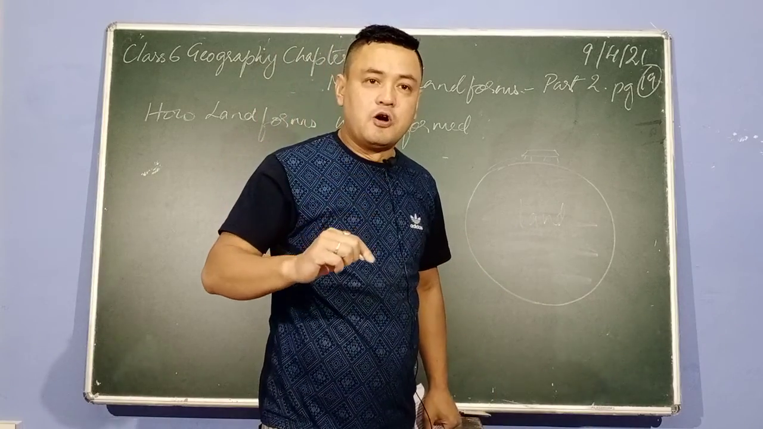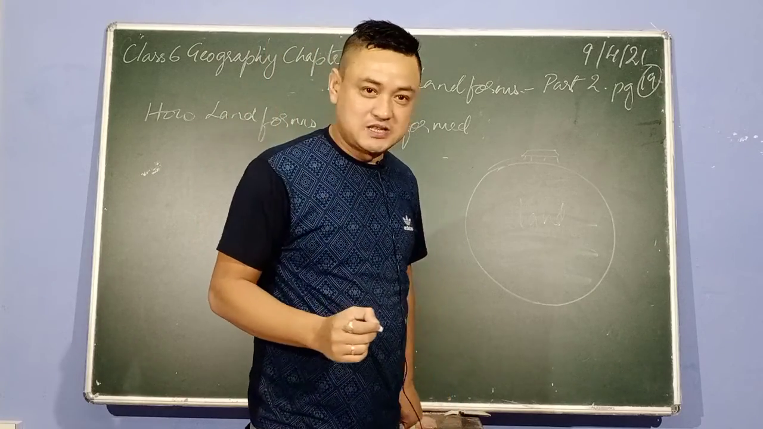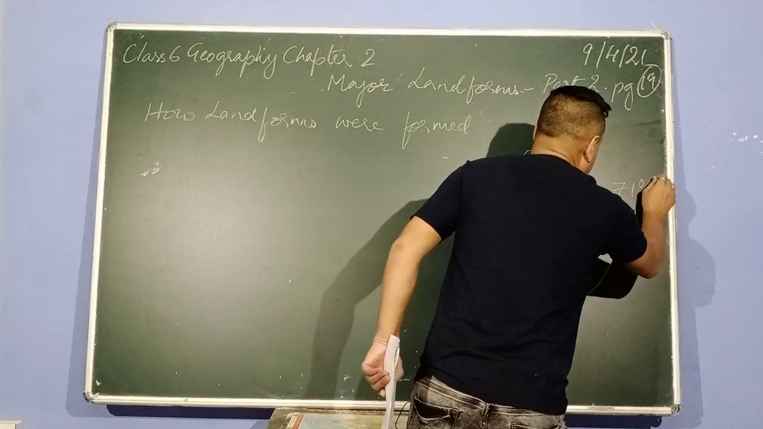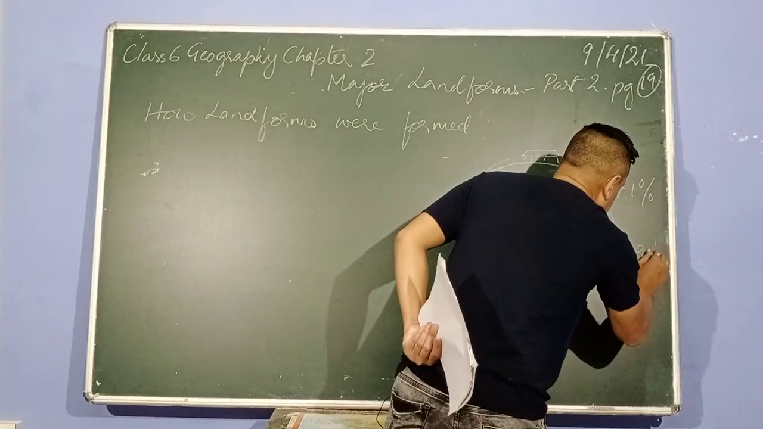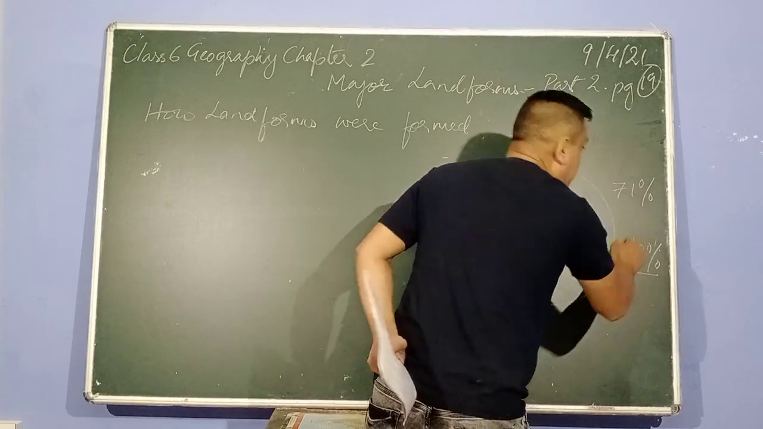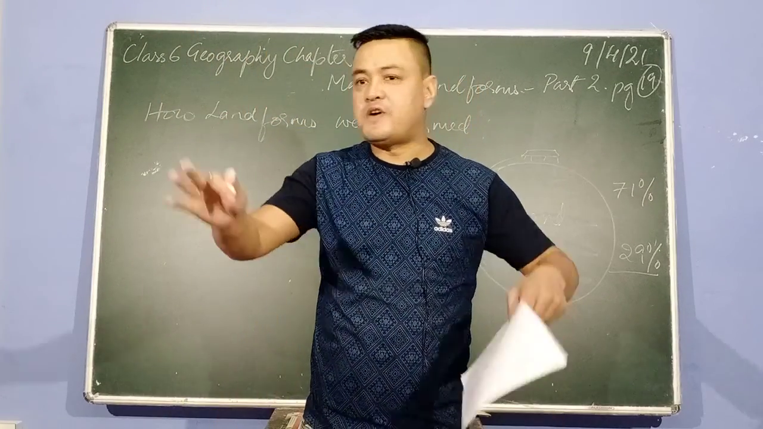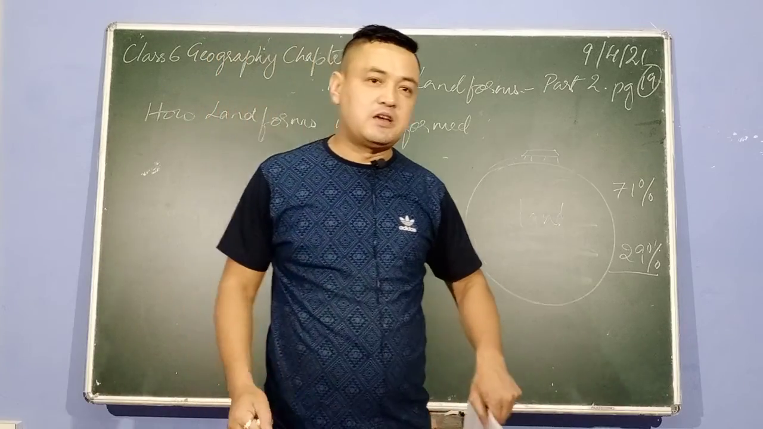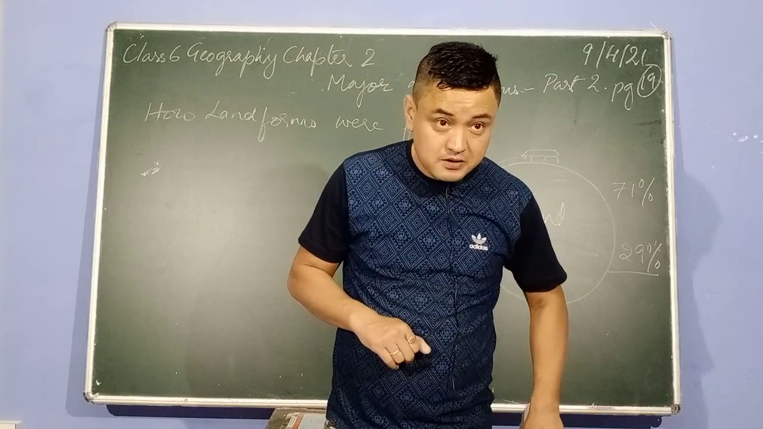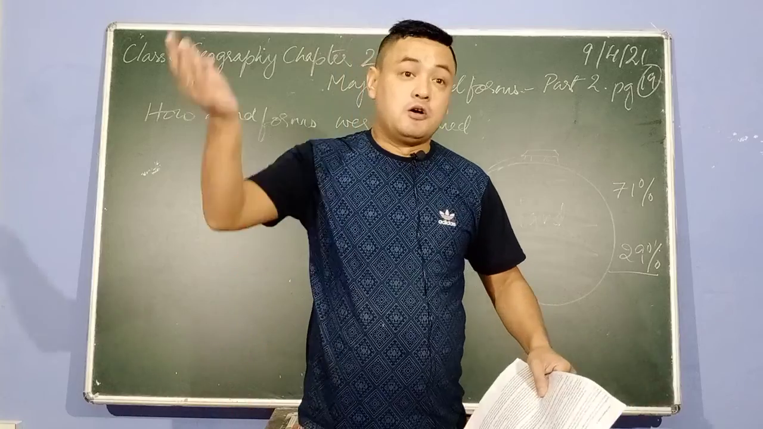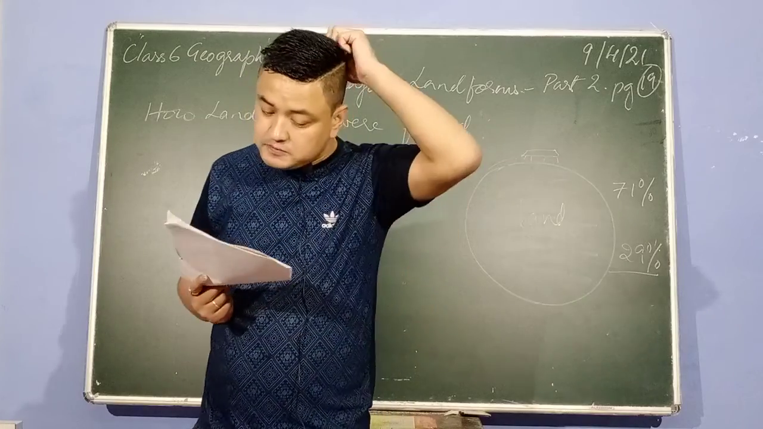But one thing I want to tell you: how much land is covered by water? 71% is covered by water and 29% is covered by land. If you add these numbers, how much do you get? 100. Inside the ocean you find land, and if you go swimming in a river you find land beneath the river. So actually our earth is made of land, but the land which is covered by water is called water bodies.